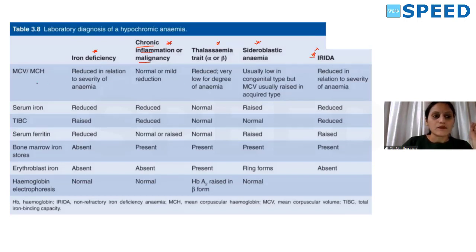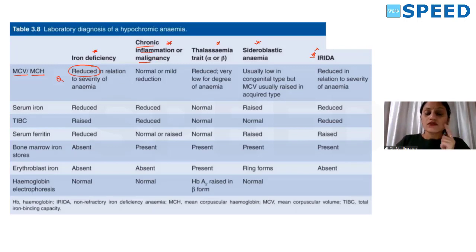In iron deficiency anemia, coming to the RBC indices, mean corpuscular volume (MCV) and mean corpuscular hemoglobin (MCH), they are reduced. One thing I want to tell you, an MCQ point, a potential question here: in iron deficiency anemia, even before the anemia sets in, the RBC indices can be reduced. It is given in Robbins, it is given in Hoffbrand. So before anemia sets in, first the RBC indices are affected. MCV and MCH are reduced.